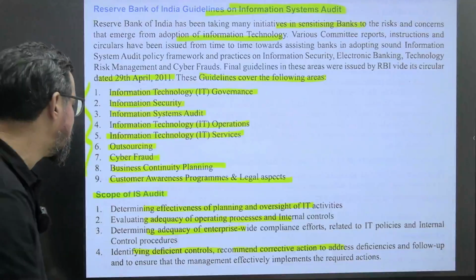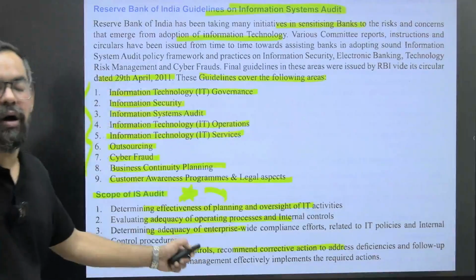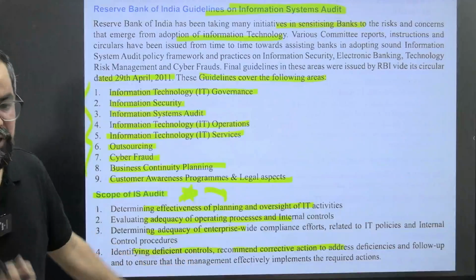So these are some goals or objectives of IS audits and all, which you have to remember.